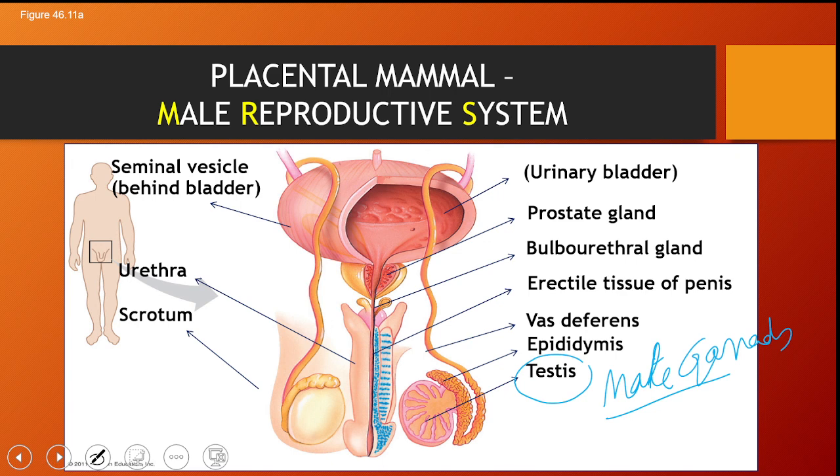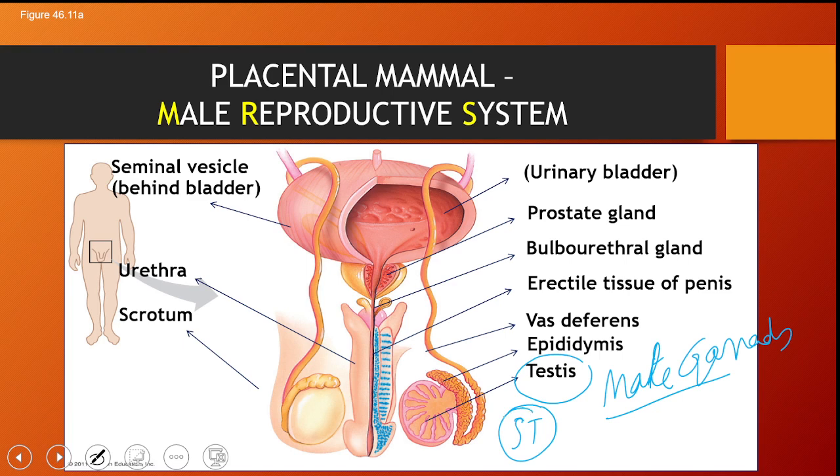The testes are oval shaped and they are present in scrotal sacs outside the abdomen. And inside the testis, there are small tubes, and these small tubes are called seminiferous tubules. This is the region where the sperms are produced.